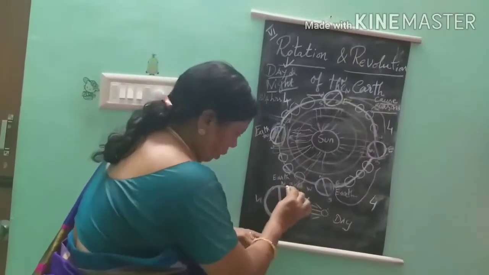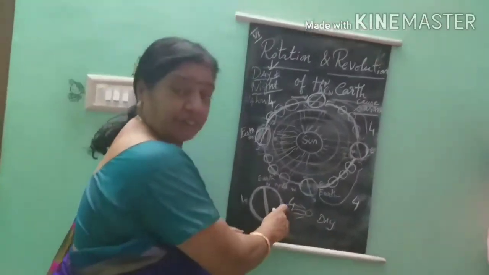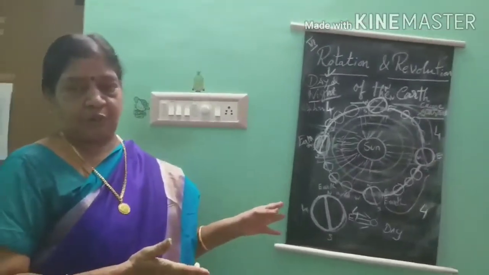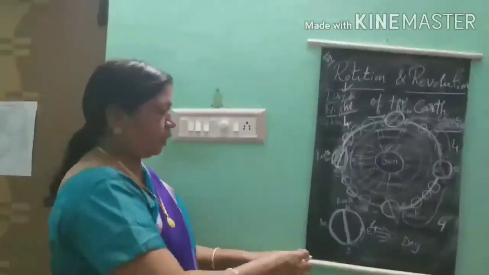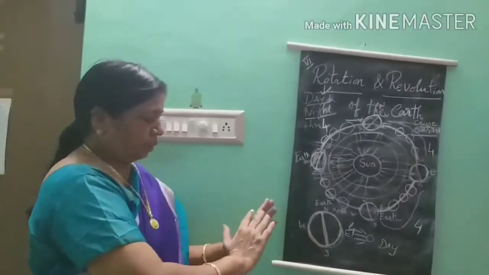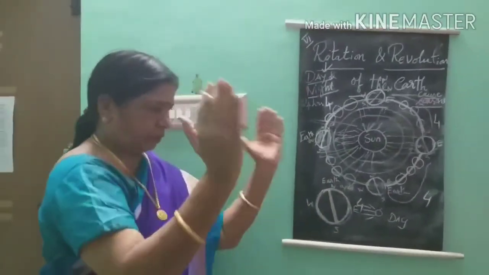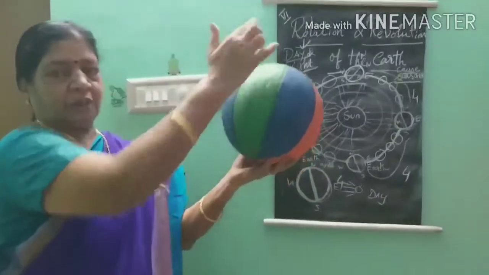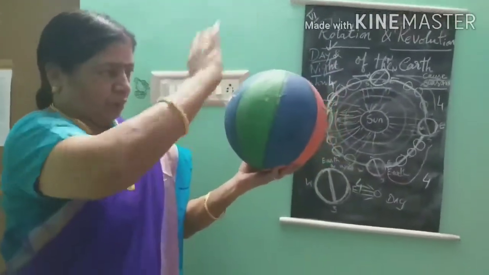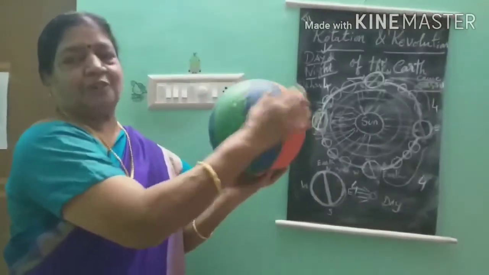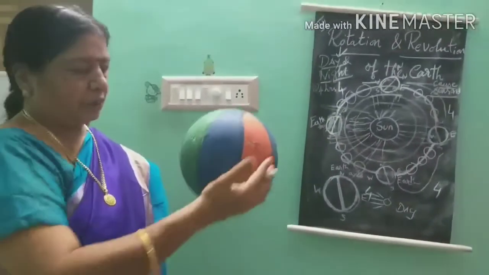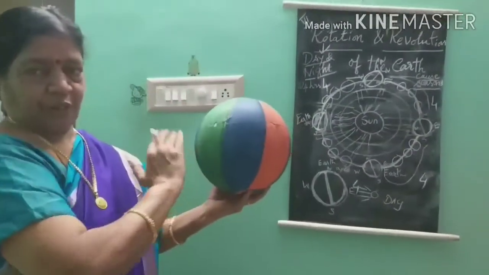The sun is facing all the countries lying towards the eastern direction. Yesterday I told you, if you look at the world map, you can easily understand this. The world is divided because of the earth's axis into two, east and west. But when it is considered as a single ball, we say this is east, this is west, this is north, this is south. When it is joined together, the east and west will be the same. Just for our understanding, we are dividing the earth into east and west.